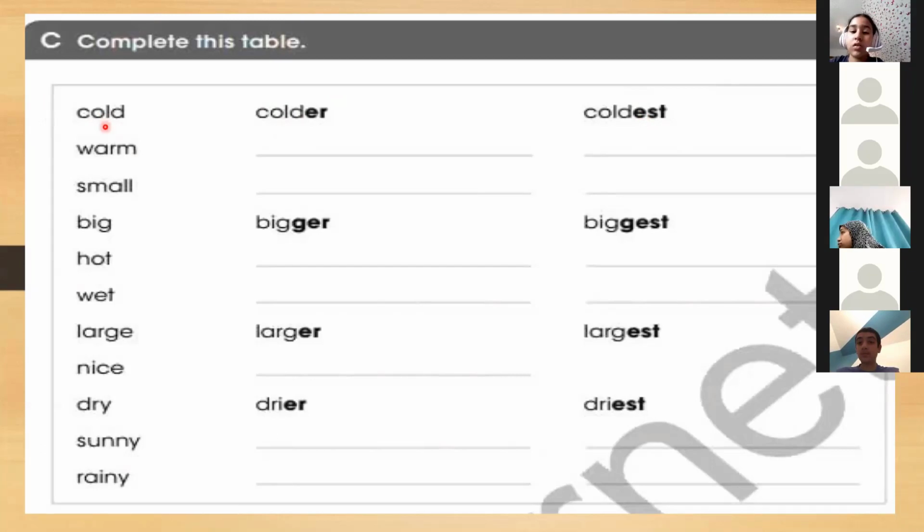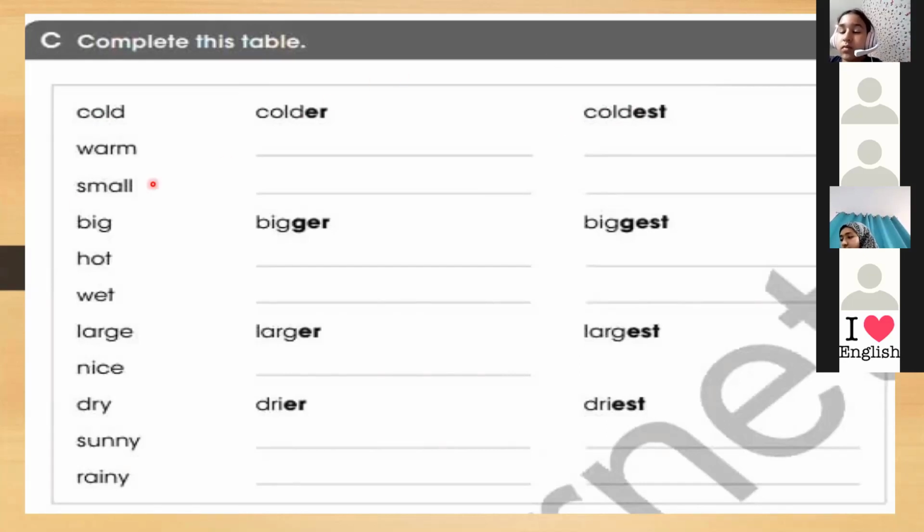England is cold. Very good. Yes, Aisha. The weather is colder than yesterday. Very good, Aisha. Yes, Fatima. The weather is much coldest. So it is the coldest. Cold. We can say it is the coldest.